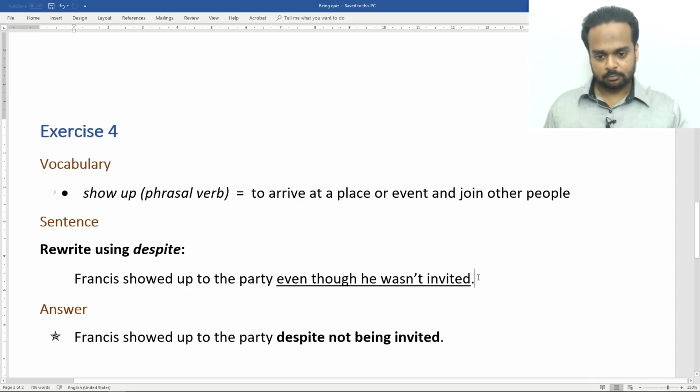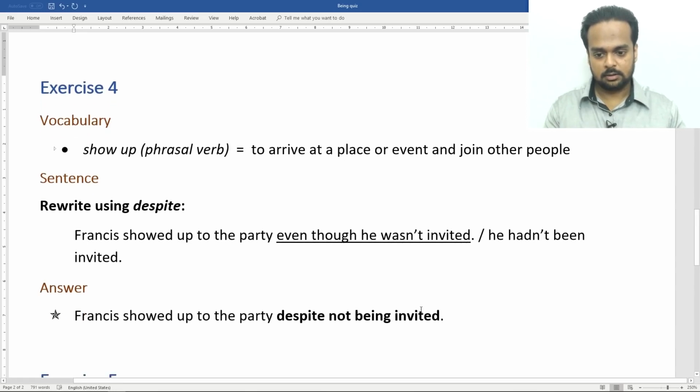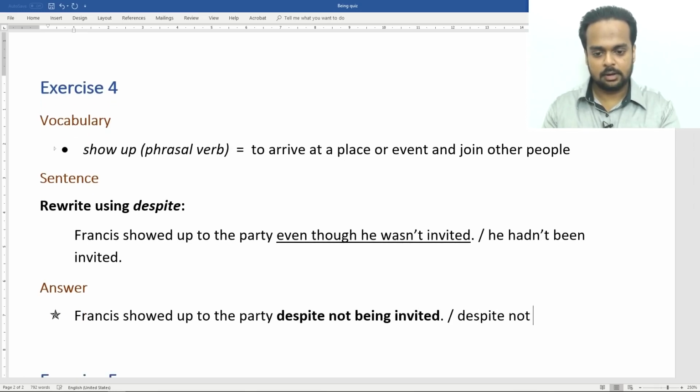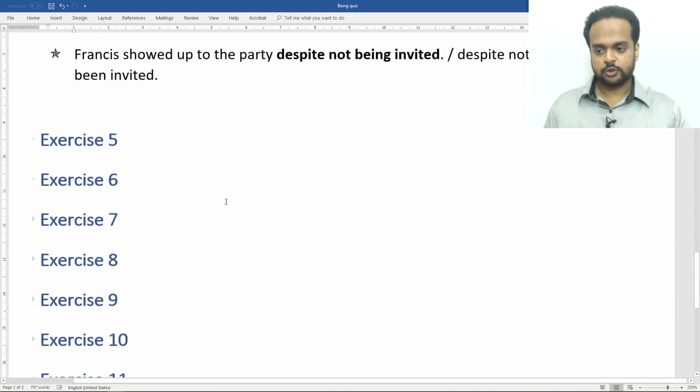Now you might be thinking, at least some of you might be thinking, do we need to say even though he hadn't been invited? And here, do we need to say despite not having been invited? Those are correct, but you don't really need the past perfect tense here because the meaning is clear in both of these sentences. And these are actually simpler, so I like keeping them like this. And this, of course, in my opinion, is better because it uses despite and being, and it's a shorter sentence. All right, let's move on to number 5 now.